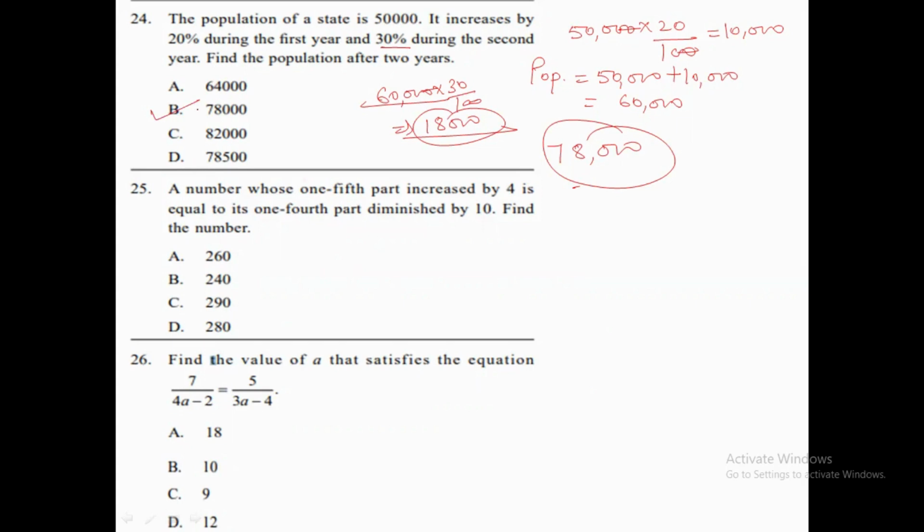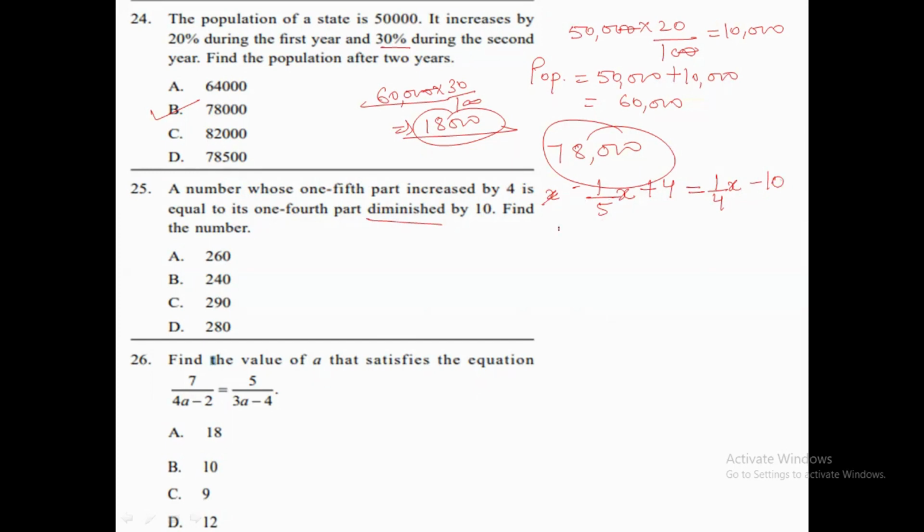Now the next question is saying a number whose 1/5 part is increased by 4. Okay, the 1/5 part we are going to increase by 4. Suppose the number is x and the 1/5 part of x will be 1 by 5 of x. Now it is increased by 4, and that is equal to 1/4 part of the same number, which is 1/4 of x, diminished by 10, which is decreasing by 10. Now we need to find the number. So how are we going to find it? Okay, so let's solve it.